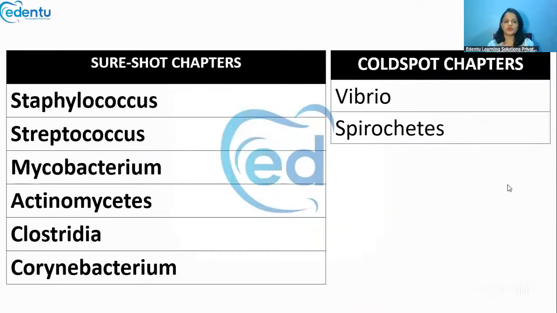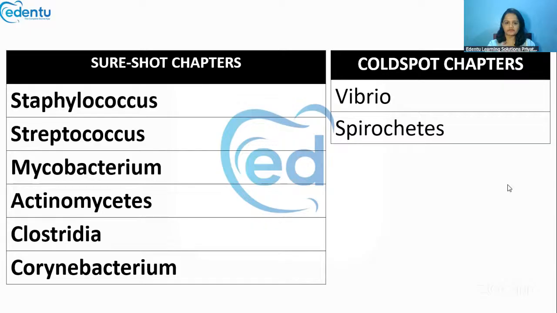What I had shown in the previous session were the short chapters and the core sport chapters in general microbiology. Now these are the short chapters and core sport topics for bacteriology alone. Which bacteria must you focus on?